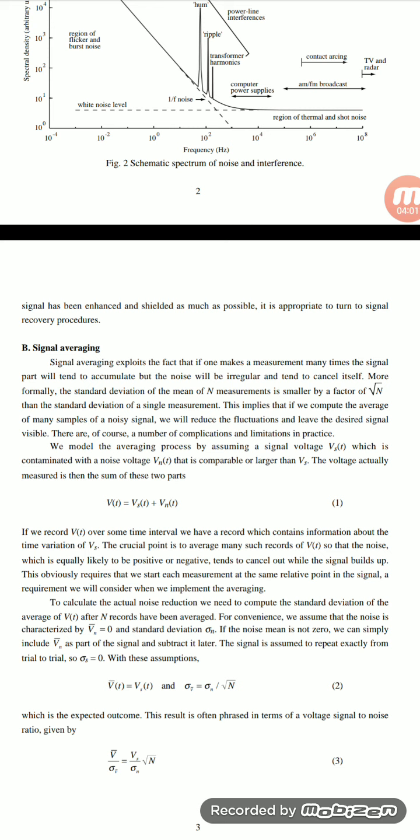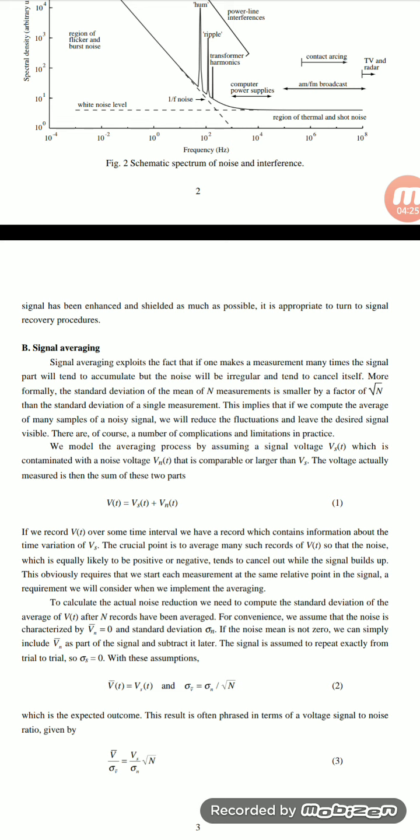So v of t equals vs of t plus vn of t. Here vs of t means the signal voltage, and vn of t means the noise voltage. Next, vs is larger than the noise voltage. That is the sum of the two parts: v of t equals vs of t plus vn of t.